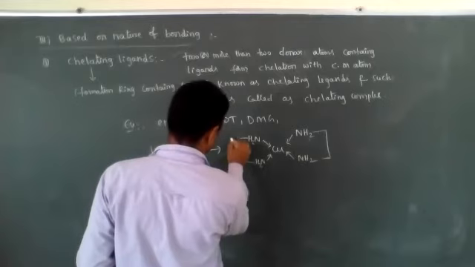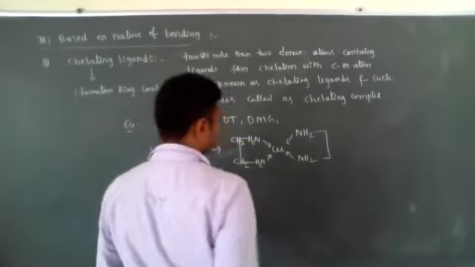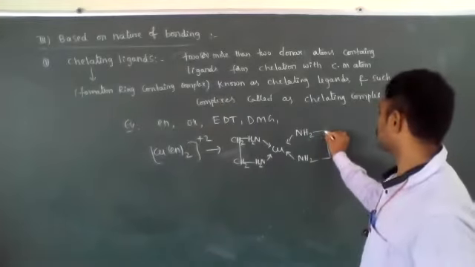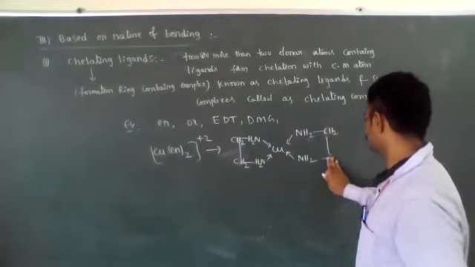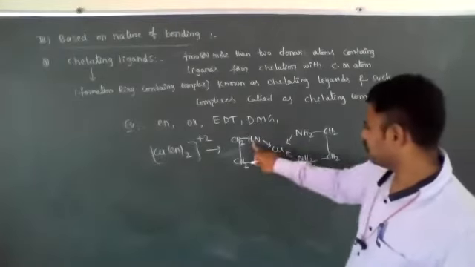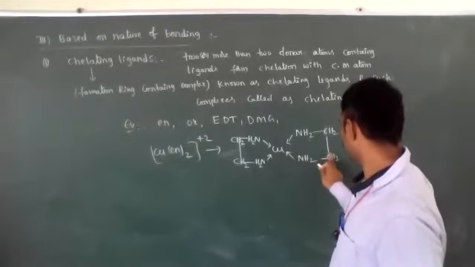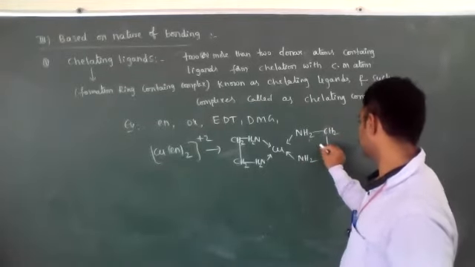It is CH2 groups. For understanding purposes I am just writing it; otherwise you can write it like this also, no problem. CH2. See here, a 5-member ring is formed: 1, 2, 3, 4, 5. This is the chelation ring.